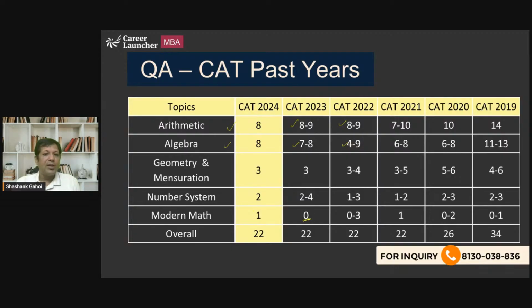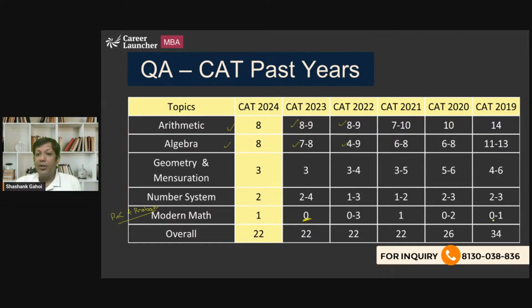So if you see, there are 0 questions that they were not even asked in 2023. There was no question of modern maths. And what is modern maths? That is PNC and probability. So if you are not very comfortable with PNC, if you are not very comfortable with probability, you can skip this for the preparation, because the weightage is very low.